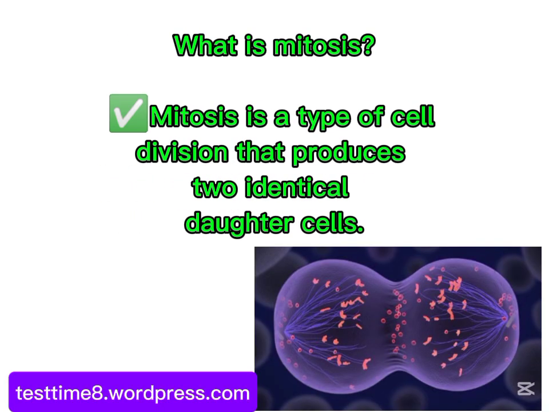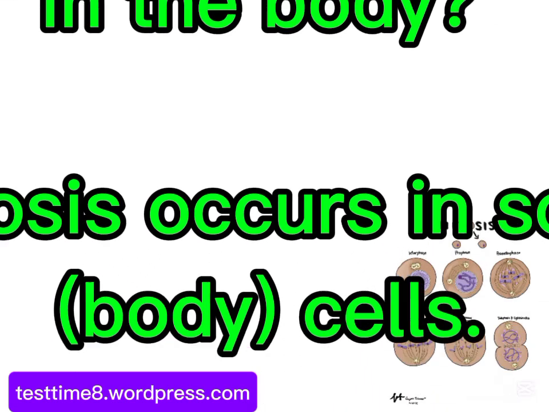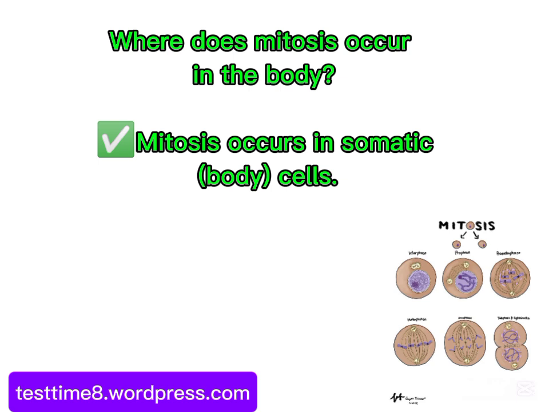What is mitosis? Mitosis is a type of cell division that produces two identical daughter cells. Why is mitosis important? It is essential for growth, repair, and asexual reproduction. Where does mitosis occur in the body? Mitosis occurs in somatic body cells.